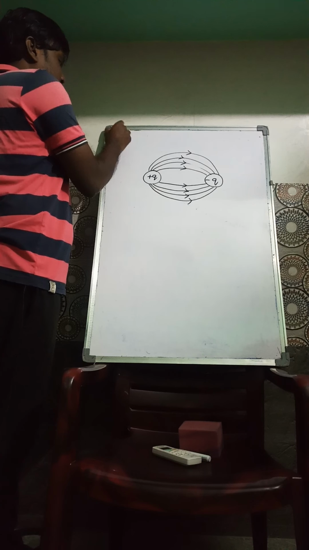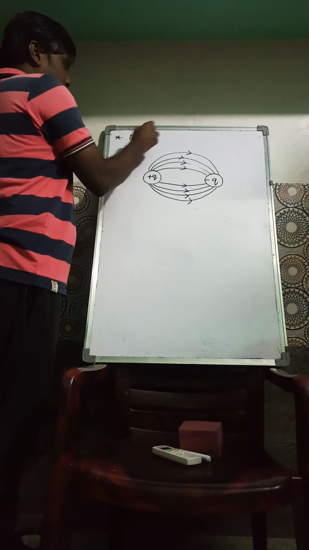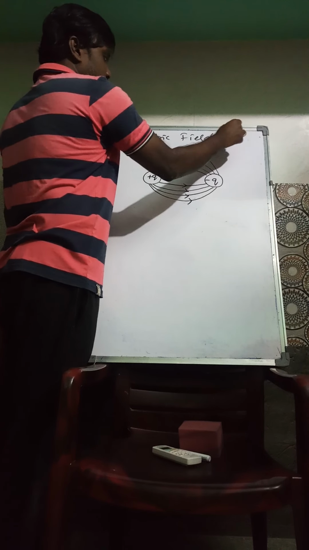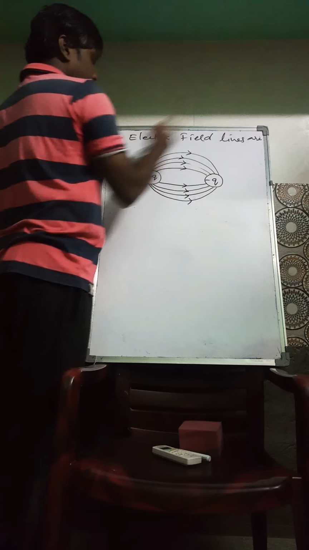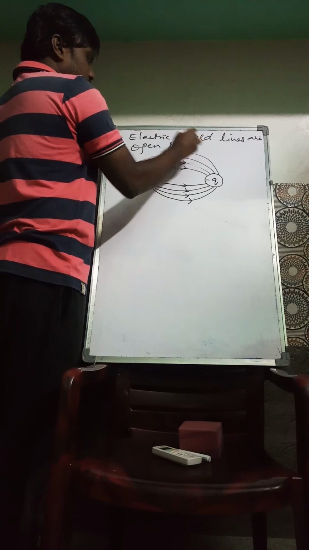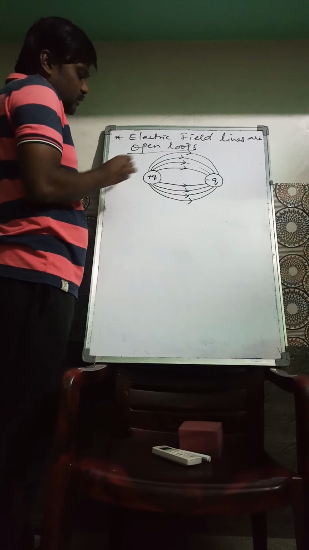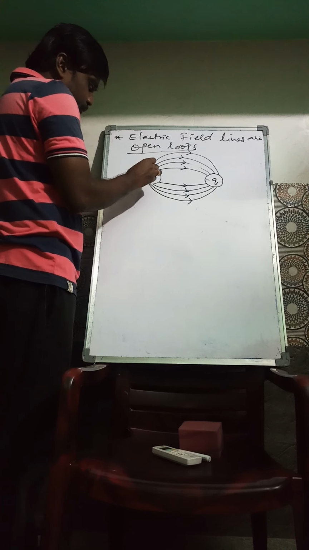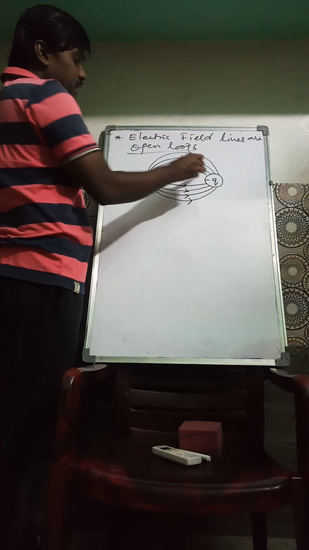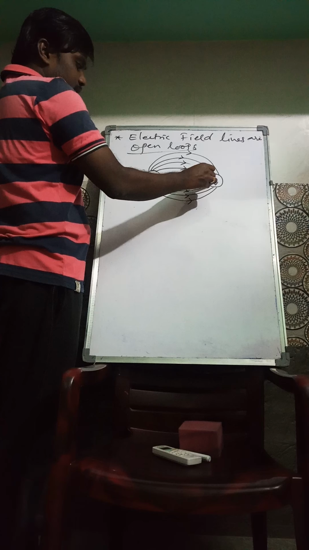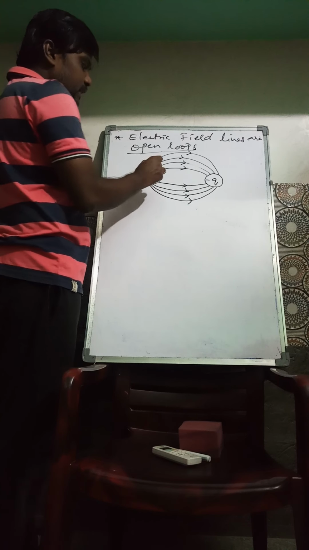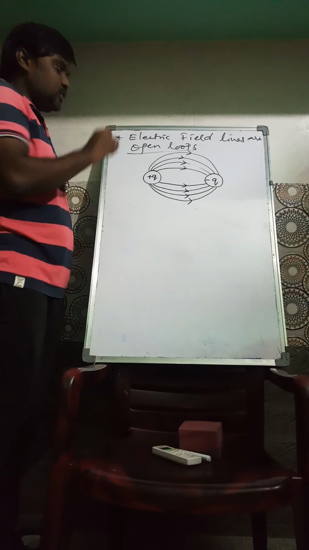And the next point is: electric field lines are open loops. Why am I saying these are open loops? They go away from the positive charge and end on the negative charge, and they are not coming back from minus q to plus q. They start from plus q and end on minus q.